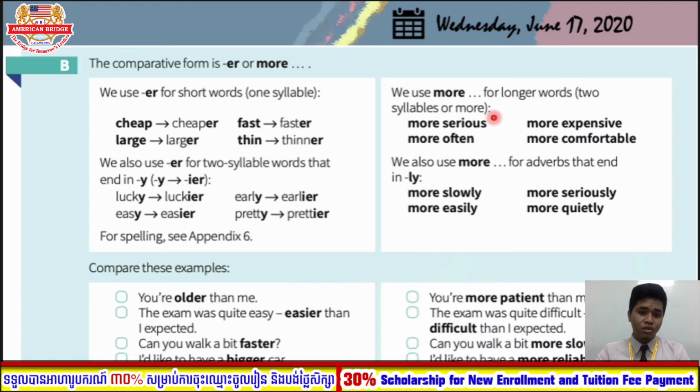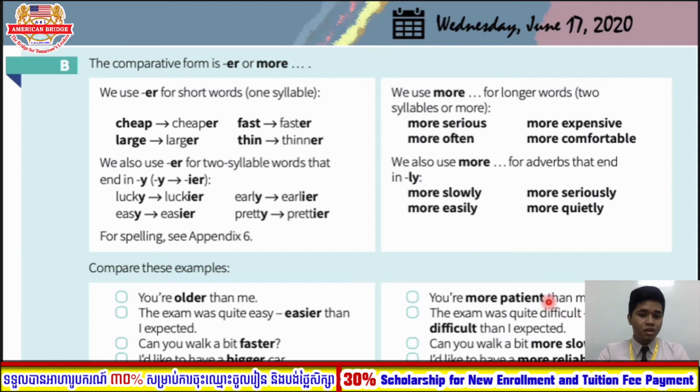So let's look at some of the examples in context. You are more patient than me. The exam was quite difficult, more difficult than I expected. Can you walk a bit more slowly? I would like to have a more reliable car. So in the structure here, as you notice, we use the word than to compare two things.